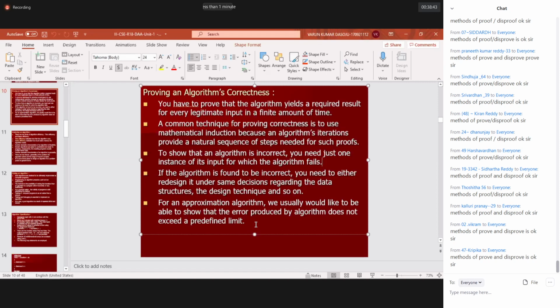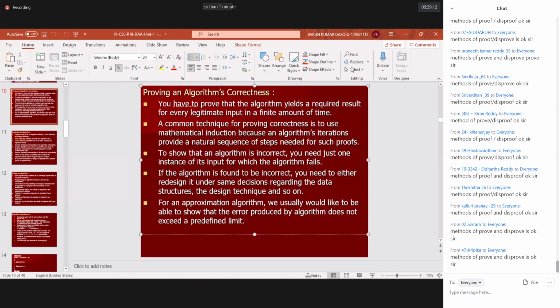If it is within the given range of error, the result can be accepted. If it is beyond that, the result cannot be accepted. For an approximation algorithm, delta x is nothing but the error. If delta x is very negligible, then the approximation algorithm is correct. If delta x is very high, then the approximation algorithm is false. This is how you prove algorithm correctness.